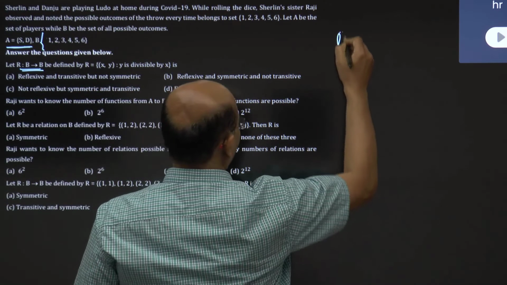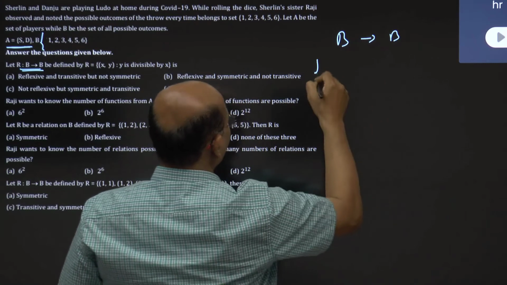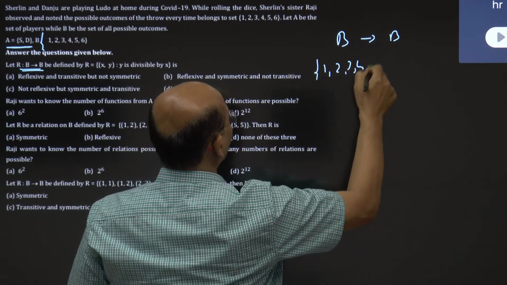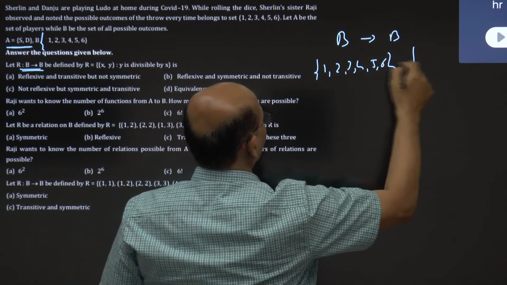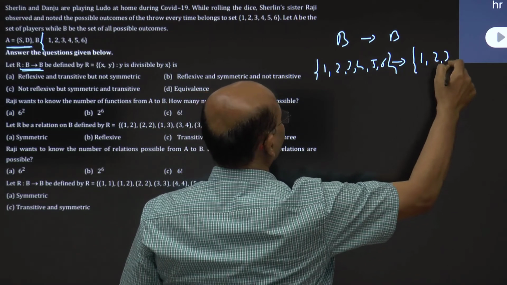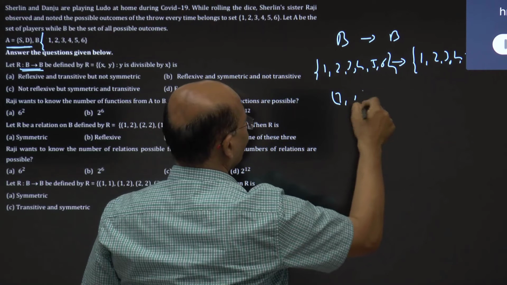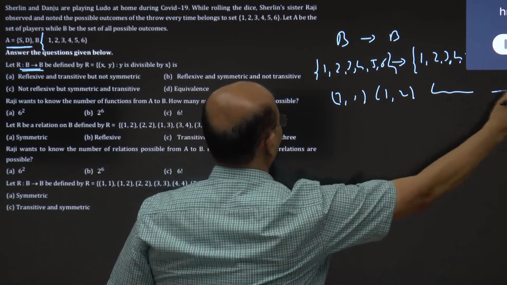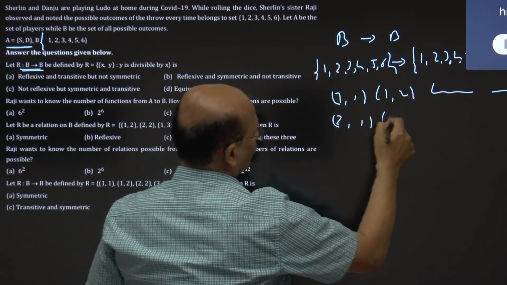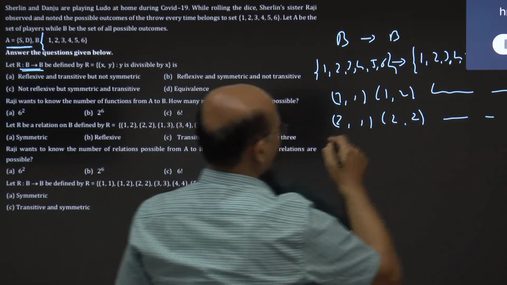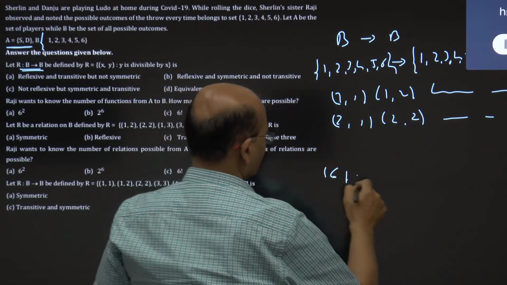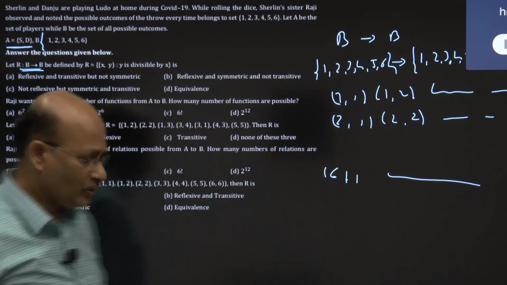See, the first relation is defined from B to B, meaning the output is 1, 2, 3, 4, 5, 6 and 1, 2, 3, 4, 5 and 6. So, possible outcomes are (1,1), (1,2), (1,3). Similarly, (2,1), (2,2), (2,3), and up to (6,1), (6,2), (6,3) and so on. So, this will go on. Okay, keep that in mind.